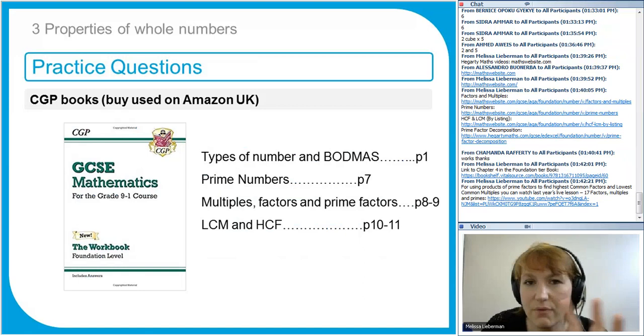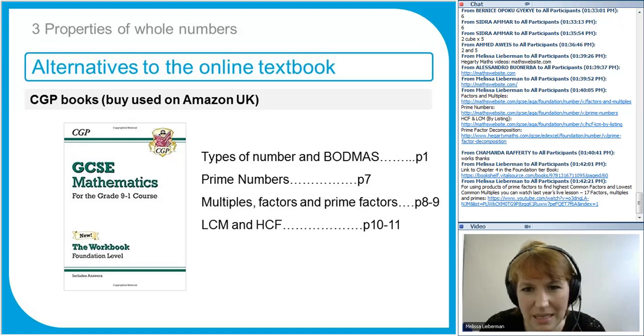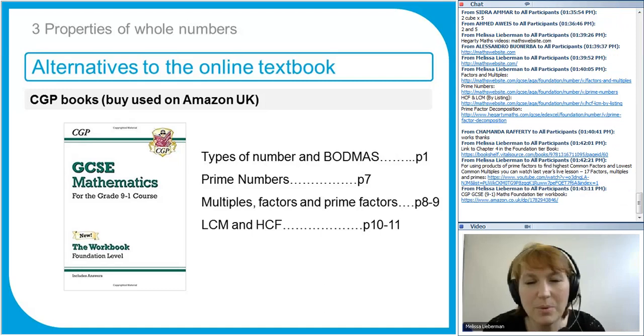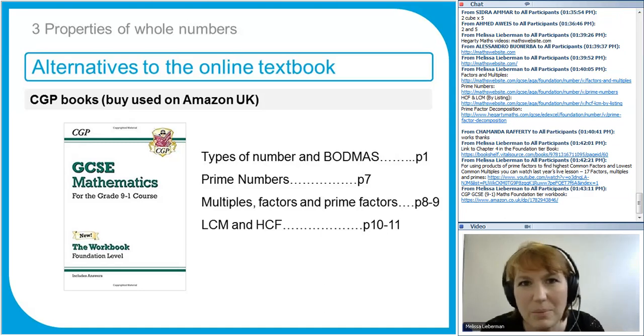If the textbook is really too hard and you want something a little bit simpler, then you can use this foundation workbook. I gave you a link at the beginning of the lesson, but I'll give it to you again just in case. I saw these quite cheap if you buy them used on Amazon, and it just has practice questions for everything in foundation tier, everything up to a grade 5, old GCSE, lower grade B. It doesn't have explanations of any of the topics, but if you use this alongside my online lessons, you should be able to cover everything that way if the textbook is a bit tricky.